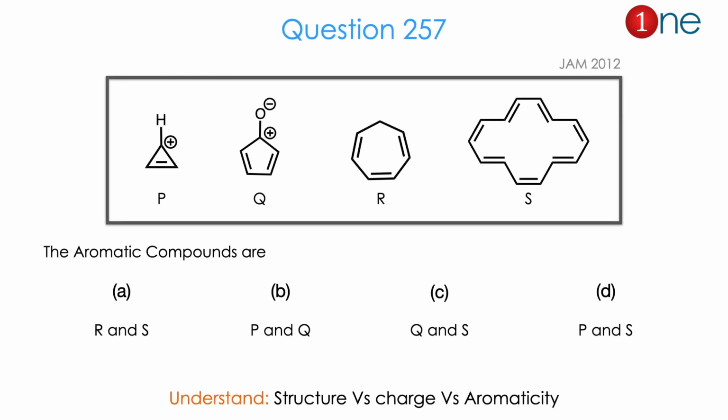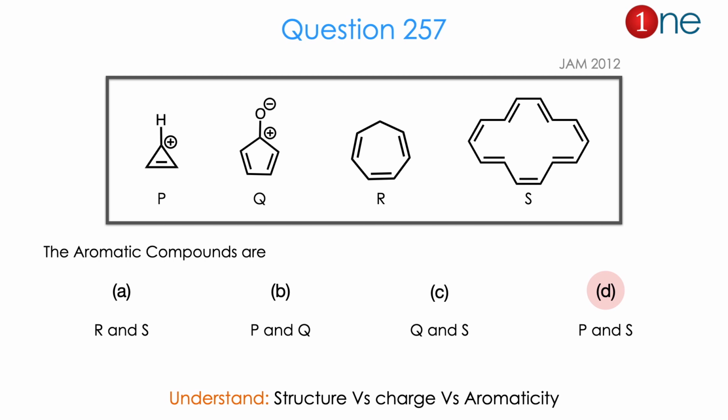Then let us look at the next question. They have given 4 different conjugated structures. P is with a 3-member ring with cation, Q is with a 5-member ring with cation and anion, R is with partial conjugation, S is with multiple conjugation.